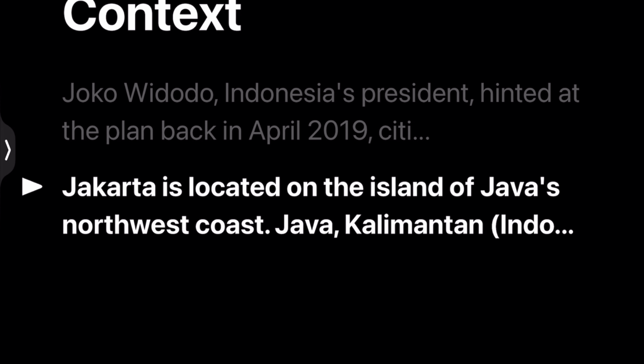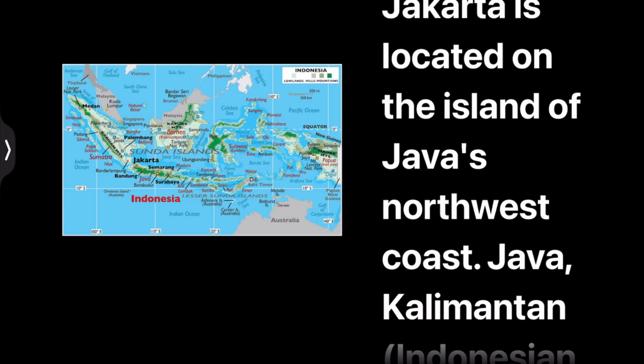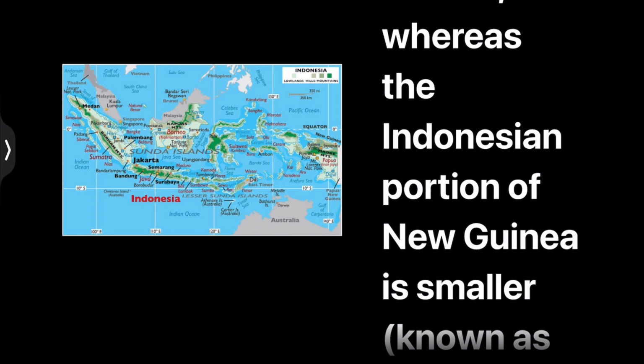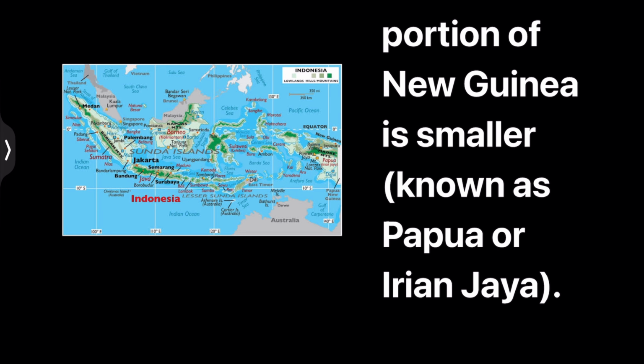Jakarta is located on the northwest coast of the island of Java, and Java, Kalimantan, and Sulawesi are Indonesia's largest islands, whereas the Indonesian portion of New Guinea is smaller, known as Papua or Irian Jaya. So this is the map. You can see Jakarta. You can point out Jakarta and you can point out Borneo, where the capital city is going to shift.